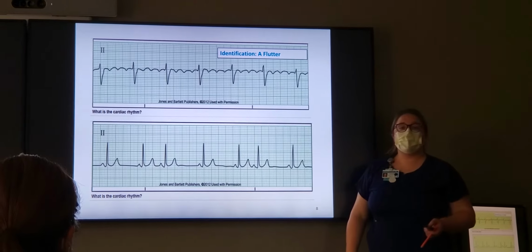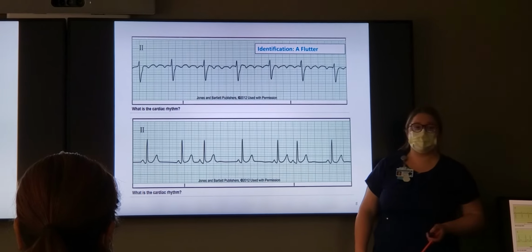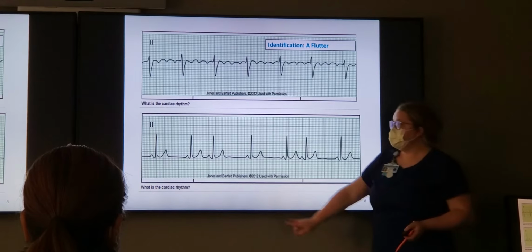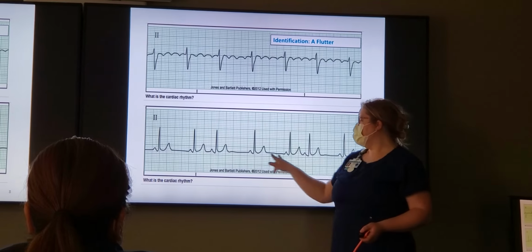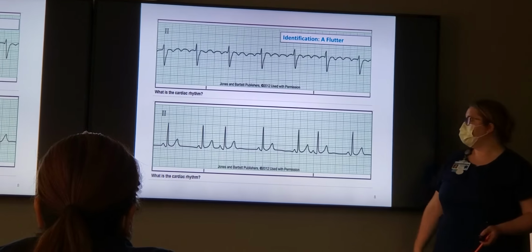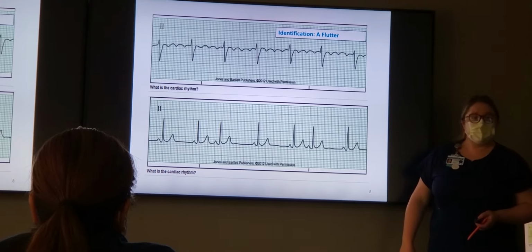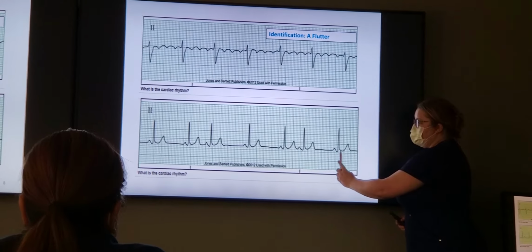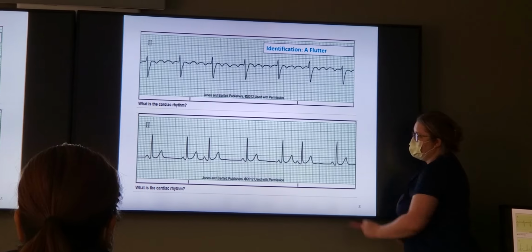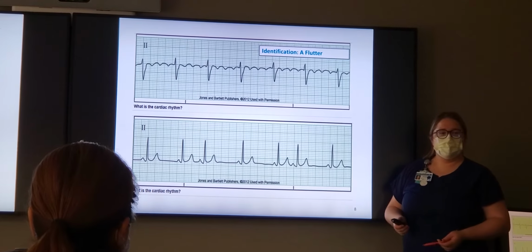Our bottom one, are we regular or irregular? Irregular. Do we have P waves? Yes. Do we have any problems with our PR interval? No, it remains the same, right? So no problems with our PR interval. What about our QRS? Is our QRS okay? Yes, it's normal and skinny, right? It's about 1 to 2 boxes across, 1.5 boxes across really, something like that. So everything's normal, but we're irregular, right? What would that be?